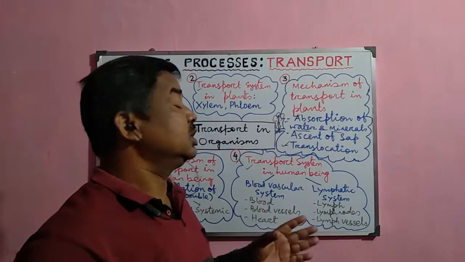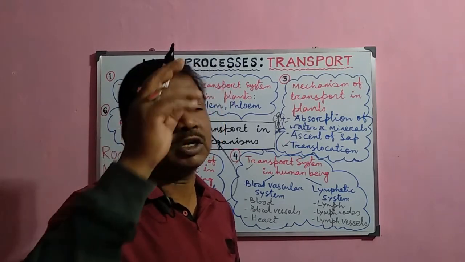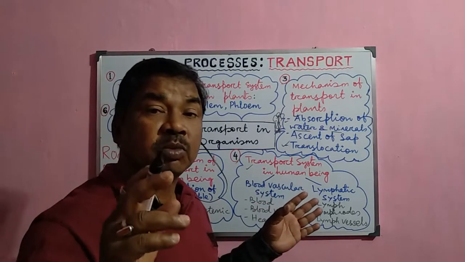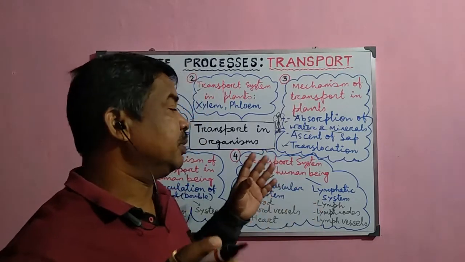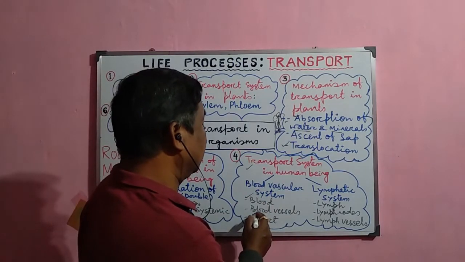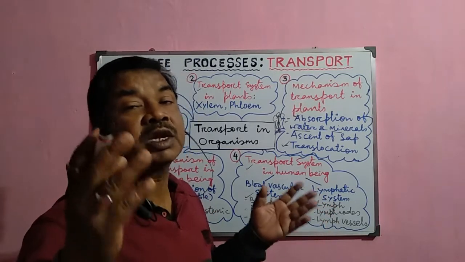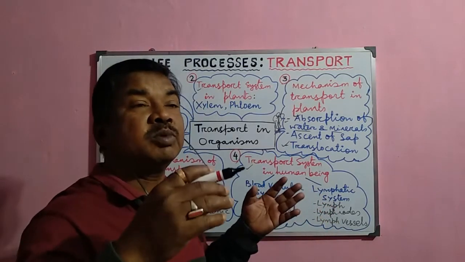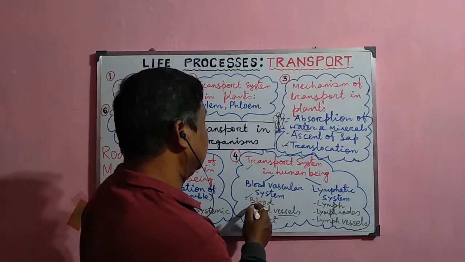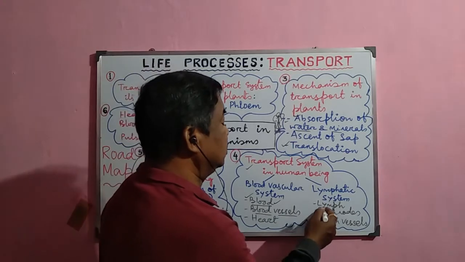And here the system is the pipeline mode of transport system, because there are certain pipelines. It's the cheapest mode of transport, and inside the pipeline there is certain fluid. The pipelines are normally the blood vessels. It may be your arteries, it may be veins or capillaries. These are the pipelines present throughout the body. And inside the pipes there are certain fluids, the blood and lymph. These are the two important fluids.